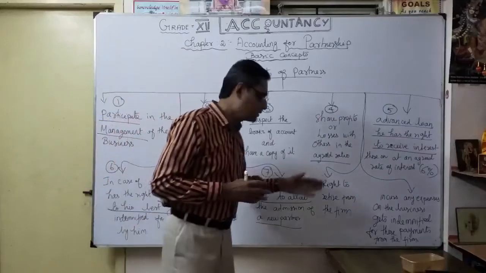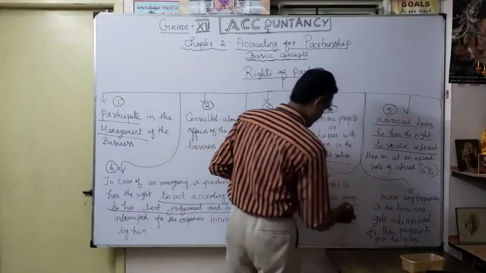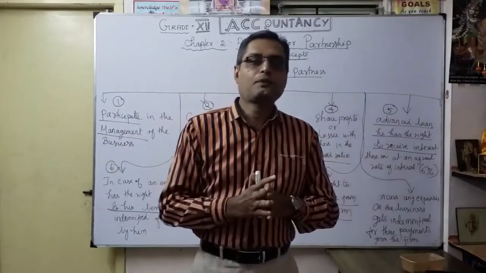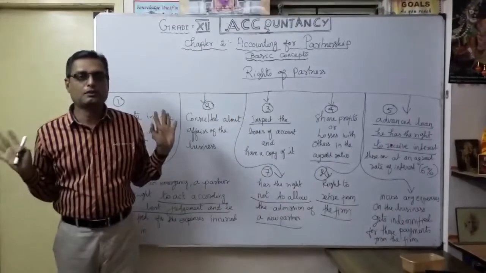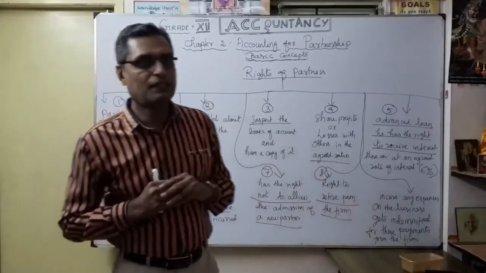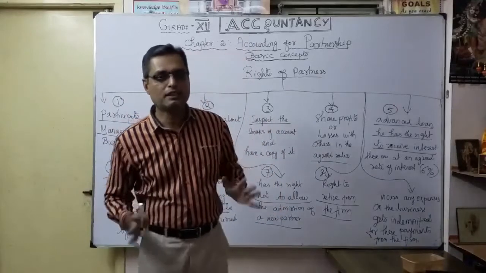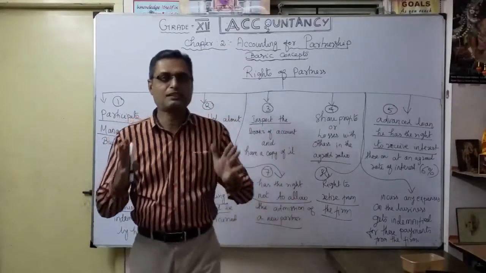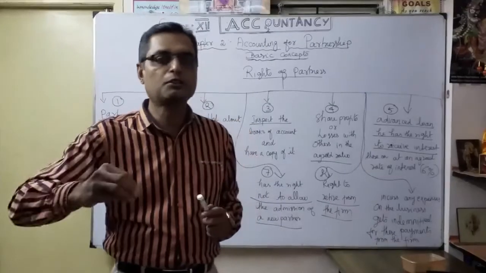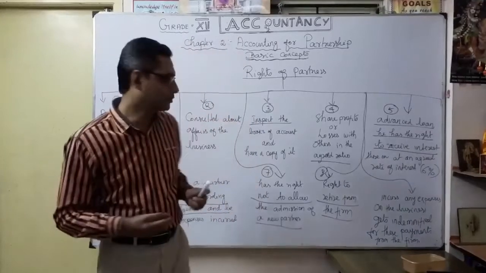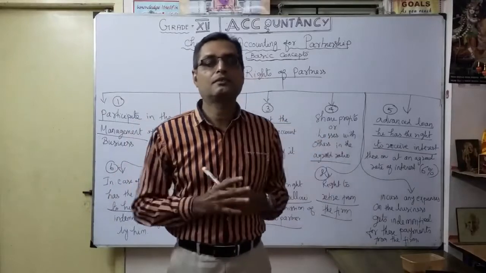And the eighth one, similarly, is just the opposite: the right to retire from the firm. Suppose a partner doesn't want to continue the business, he has the right to retire. Thank you for the opportunity given by the other partners, but due to other work or whatever reasons, I'm going to retire from the firm. That right he has. You can't compel that particular partner to continue the business. That's what it means: a partner has a right to retire from the firm. That is very, very important.